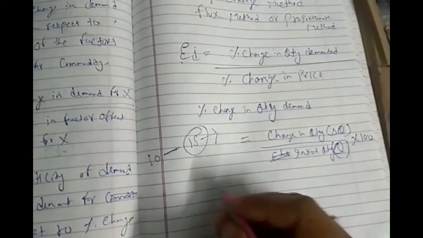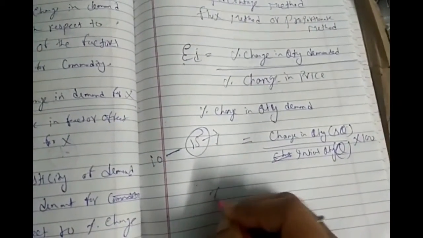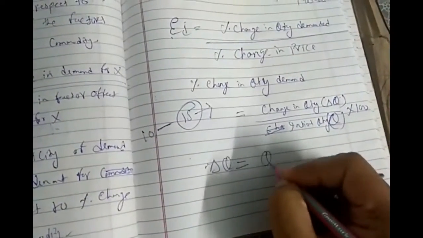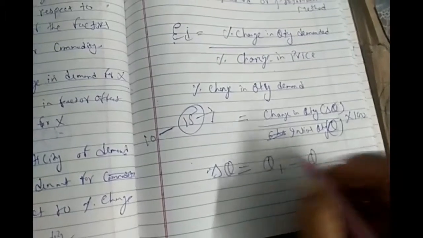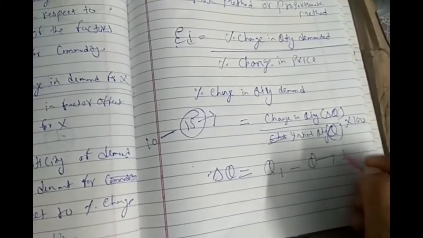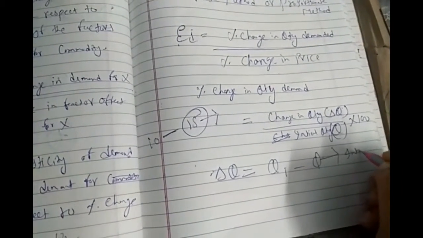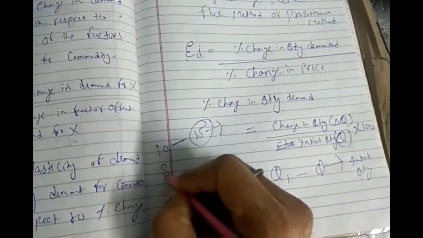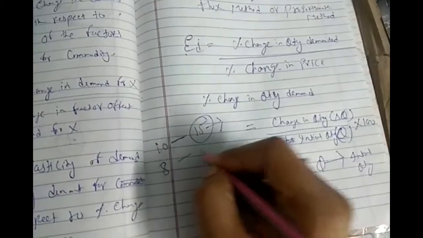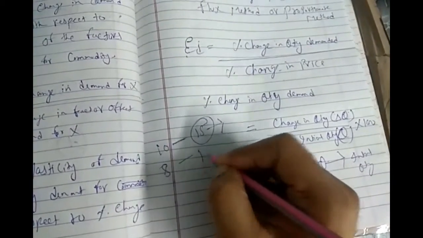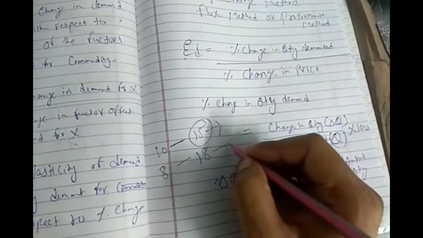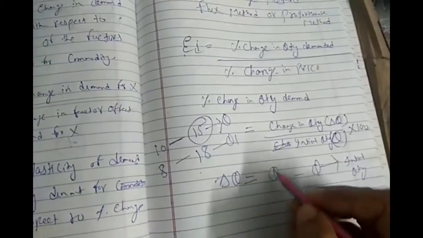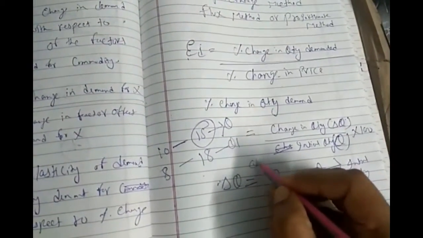Okay, we will get it. But how will we get the change in quantity? For that, the change in quantity I am denoting as delta Q, which is Q1 minus Q. Here Q is the initial quantity, and now the price has changed to 8. Suppose the demand will be 18. So this is Q1 and this is Q. This is the change in quantity.